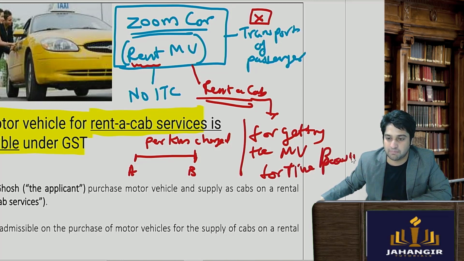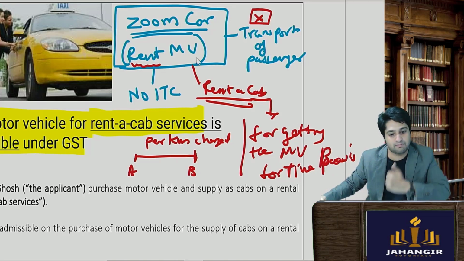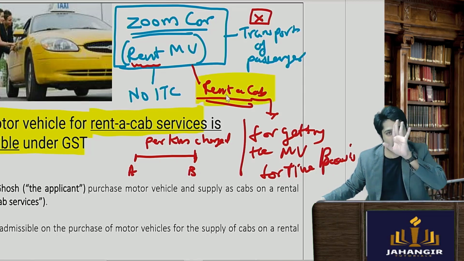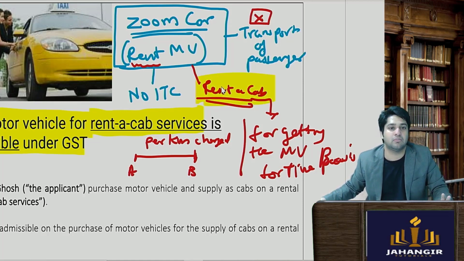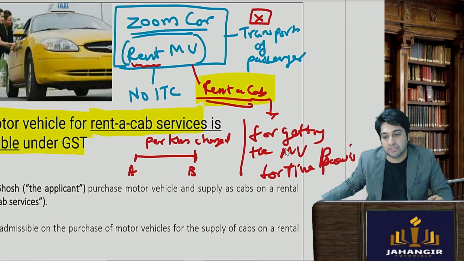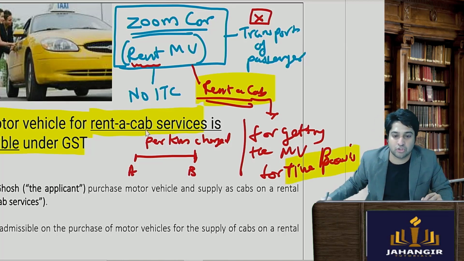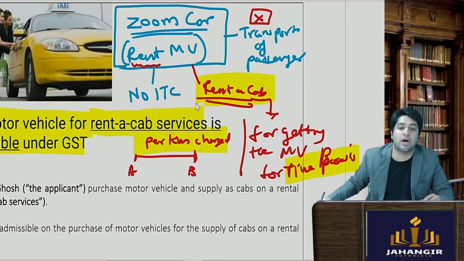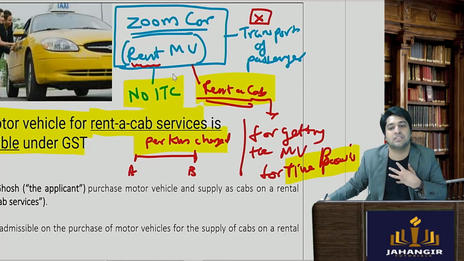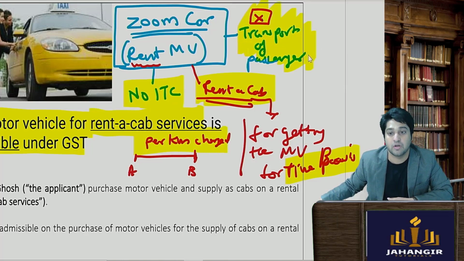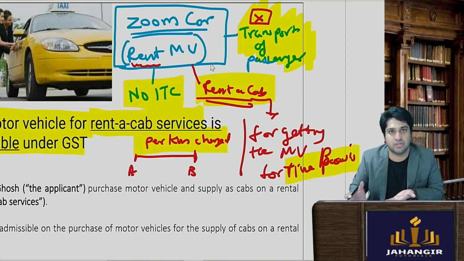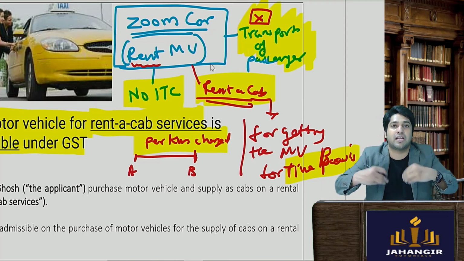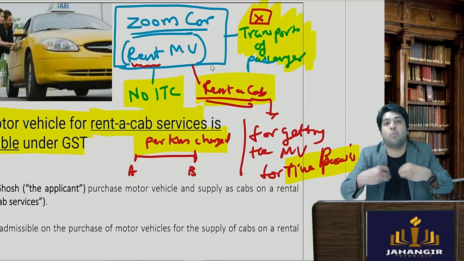It is possible that the passengers must have never traveled at all, but just because it is given for a day, like for example we go to Goa, and Goa में वो लोग rent करने दे देते, they give you for a day motor vehicle, or maybe a scooter or a motor vehicle, basically a car they've given. So here it is on time basis, not on per kilometer basis. So ITC is not available because they are saying it is not falling under the category of transportation of passengers. Though you transport passengers only, but the main business is not for transporting passengers, but to provide you the car itself.